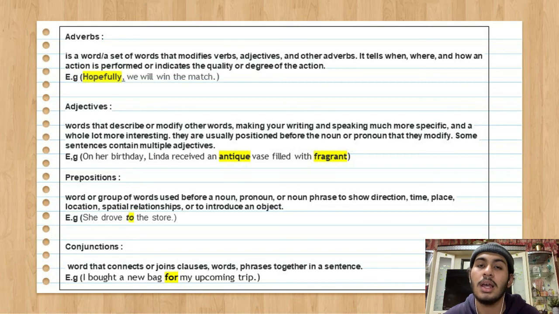The next one and the last is conjunctions. A conjunction is a word that connects or joins clauses, words, or phrases together in a sentence. For example, "I bought a new bag for my upcoming trip." The word "for" is a conjunction used to join the phrases "I bought a new bag" and "my upcoming trip" to become a full, complete sentence.